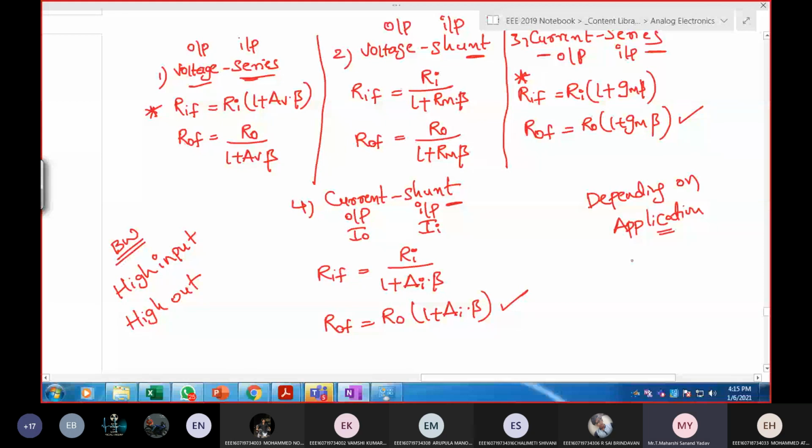We shall conclude this after discussing the effect of this on bandwidth also, and we are left with some problems. We shall see problems from each and every model. At least 1 or 2 problems we shall solve.